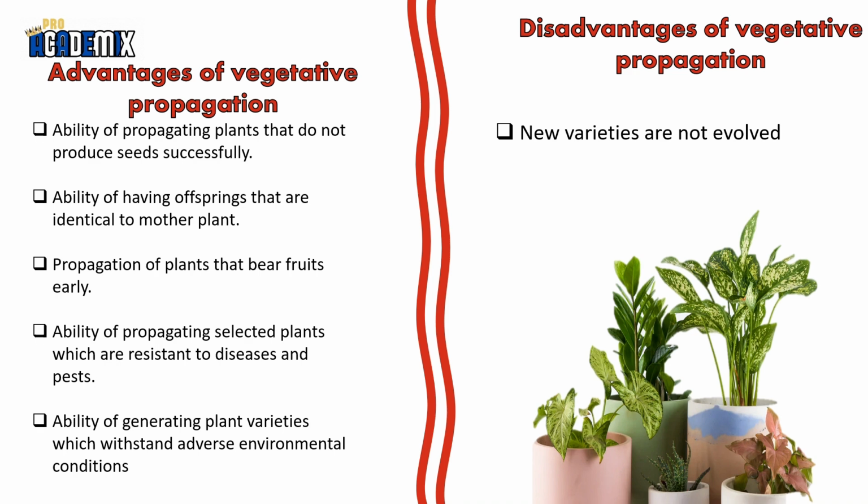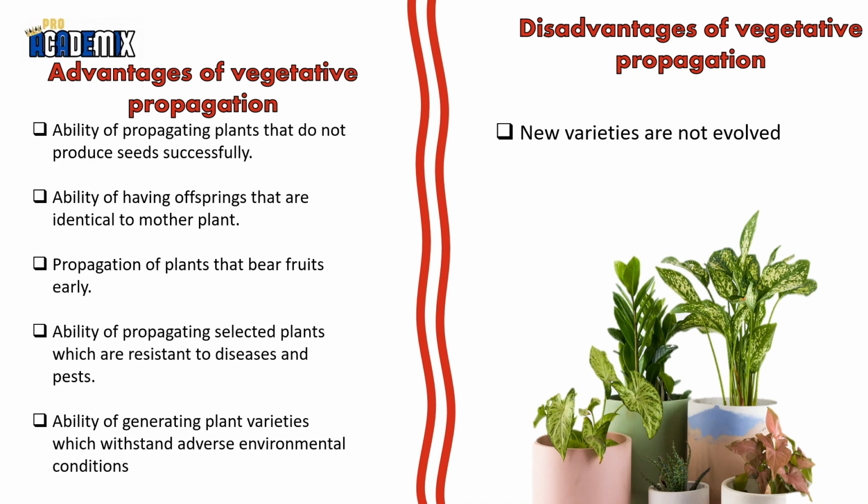First, let's see advantages. Ability of propagating plants that do not produce seeds successfully. Ability of having offspring that are identical to the mother plant. Propagation of plants that bear fruits early. Ability of propagating selected plants which are resistant to diseases and pests.